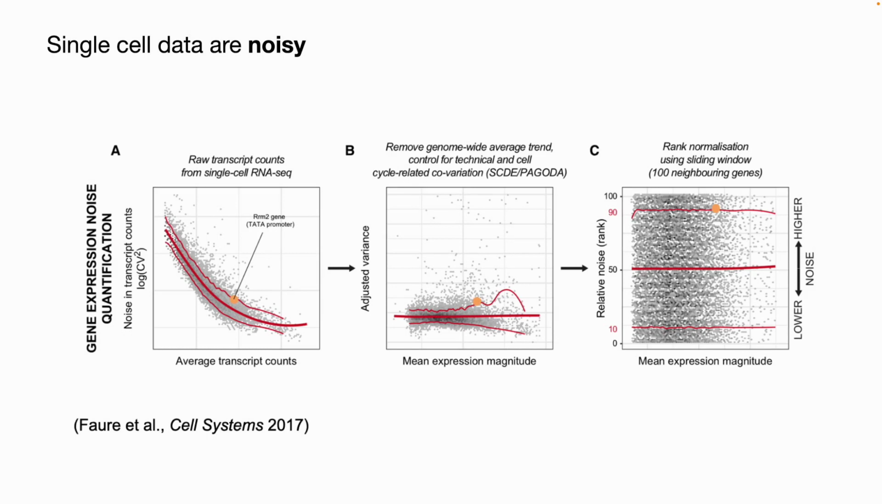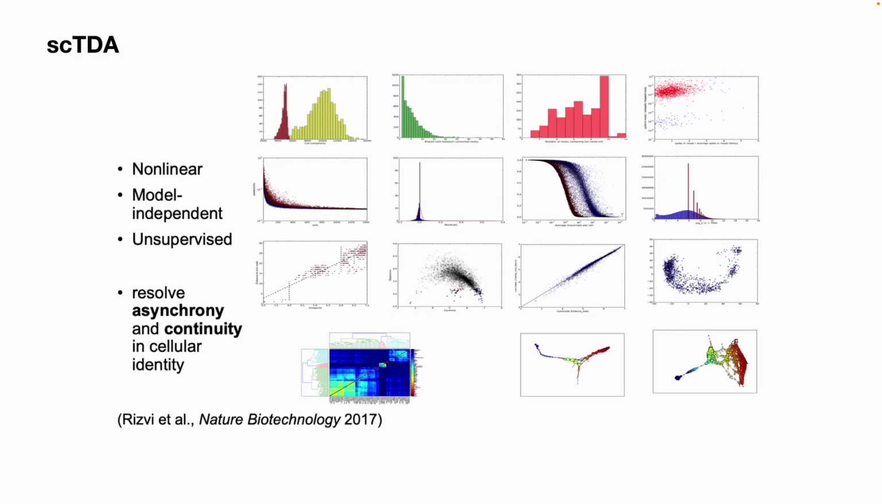The single-cell data are very noisy, and one way to better analyze this data is to use topological data analysis, which is a set of unsupervised learning methods that emphasize the manifold or shape of the data points that are invariant to the noise level. scTSA is earlier work that proposed to use topological data analysis as a prior to select significant genes in single-cell RNA sequencing and resolve asynchrony and continuity in cellular identity.